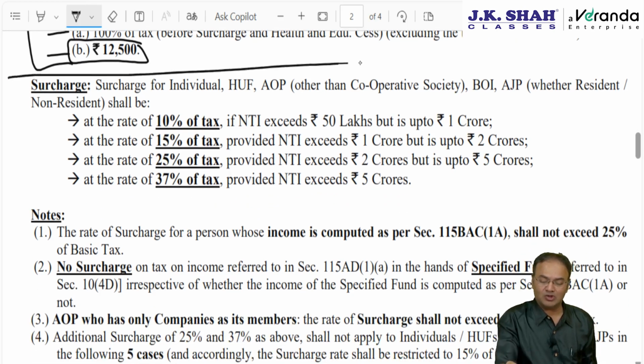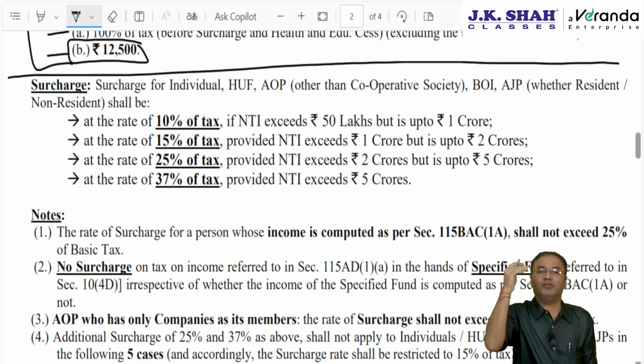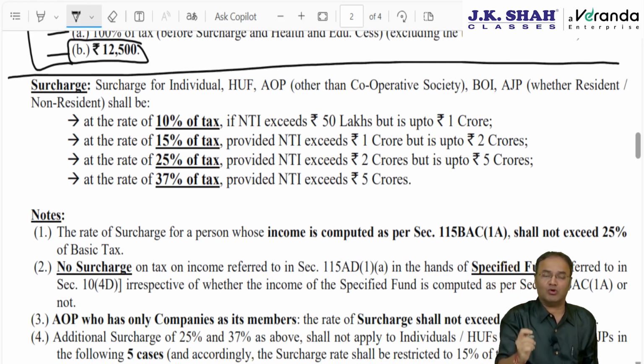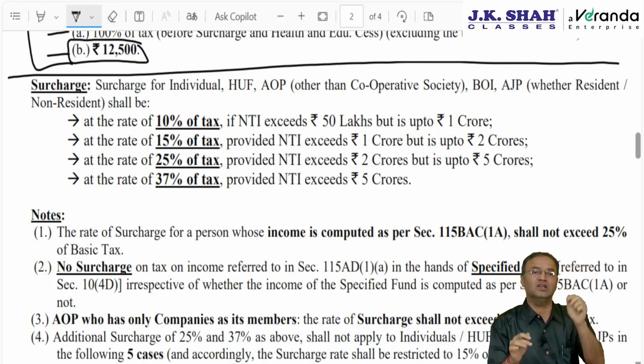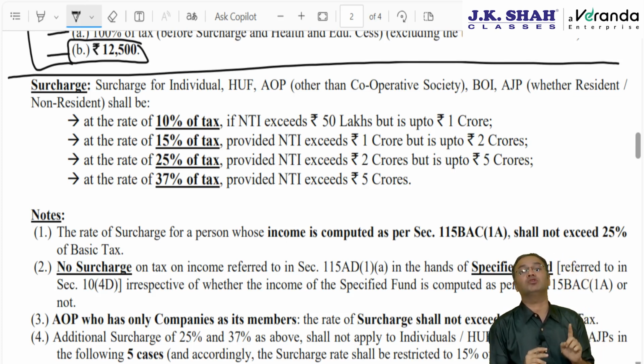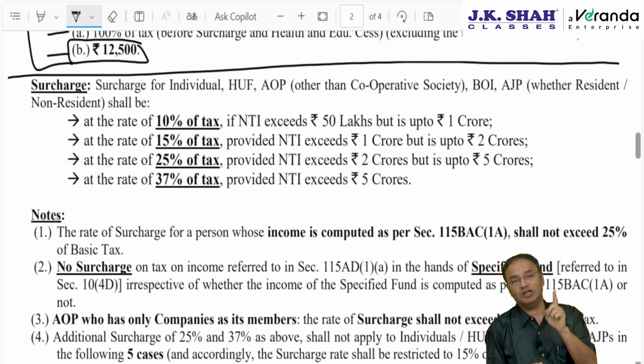Then if rebate is not applicable, if the income is above 50 lakhs, above 1 crore, above 2 crore, then surcharge will be applicable. There are 5 slabs of surcharge or 5 rates of surcharge. If the net income is up to 50 lakhs, then no surcharge. This we are talking about 5 people: individual, HUF, AOP, BOI and AJP. If the net income is up to 50 lakh rupees, net income including special incomes, including regular income, up to 50 lakhs, no surcharge.